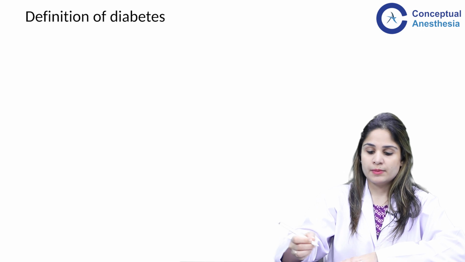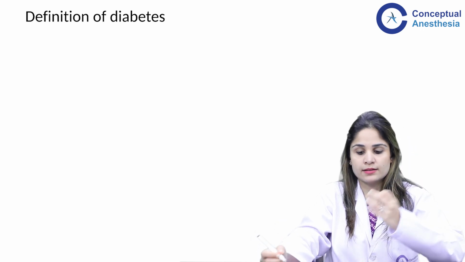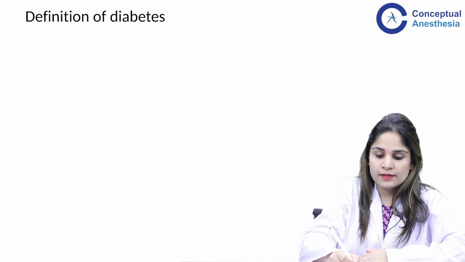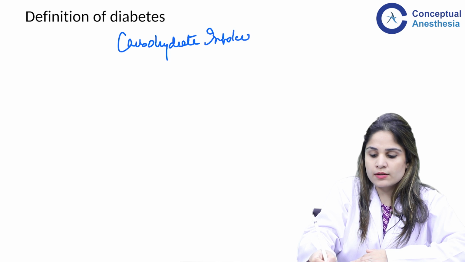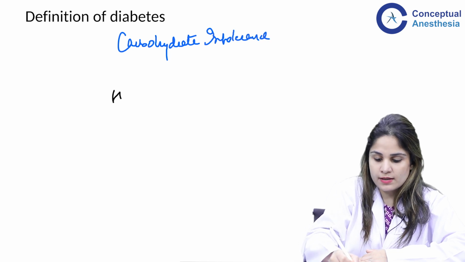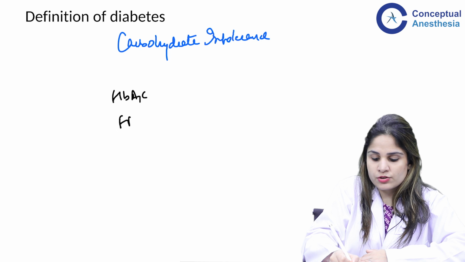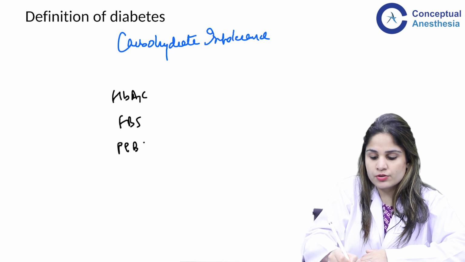The definition of diabetes is given in terms of three things. One is if the patient has carbohydrate intolerance, which is shown in the form of HbA1c, fasting blood sugar level and postprandial blood sugar level.